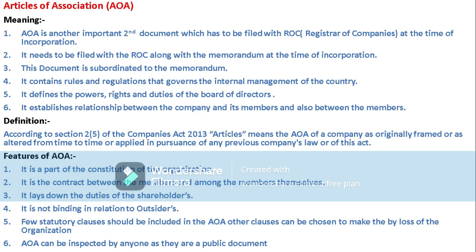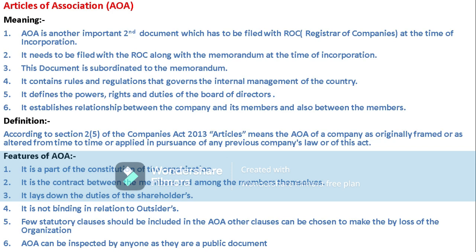All these can be laid down at the formation of the company, and are to be produced to the ROC. That is the articles of association. This section also states that articles of association can be altered from time to time according to the provisions of company law or the previous act.